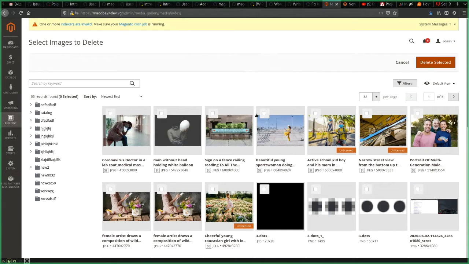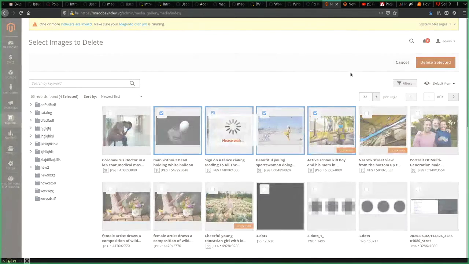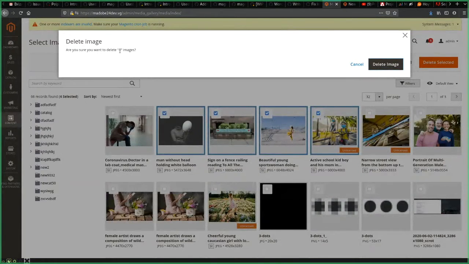There are only checkboxes to select the images to delete, a count of which images you have selected, and one button to delete the selected batch. And when we click delete selected, it shows a count, and if the images are used in a category or product, it also displays that the images are used in a number of categories or products.